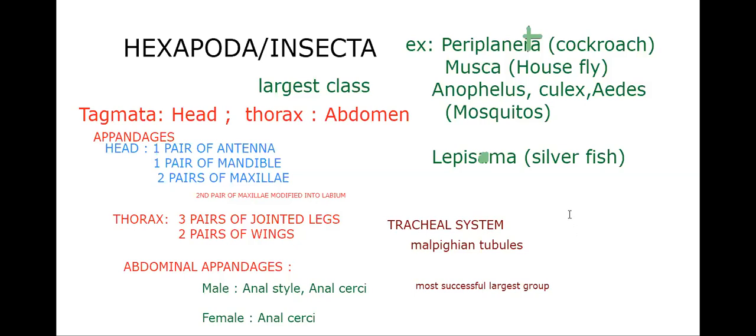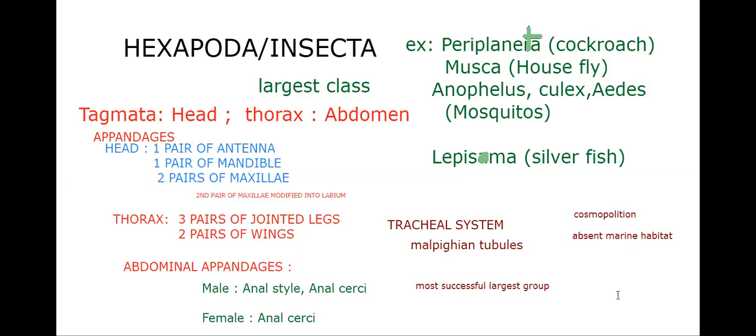Because they have 3 pairs of legs. They are cosmopolitan. You can't find a place in the world without a cockroach, that means without hexapods. But they are absent in the marine habitat. Even in freshwater you'll find them, but absent in marine habitat.